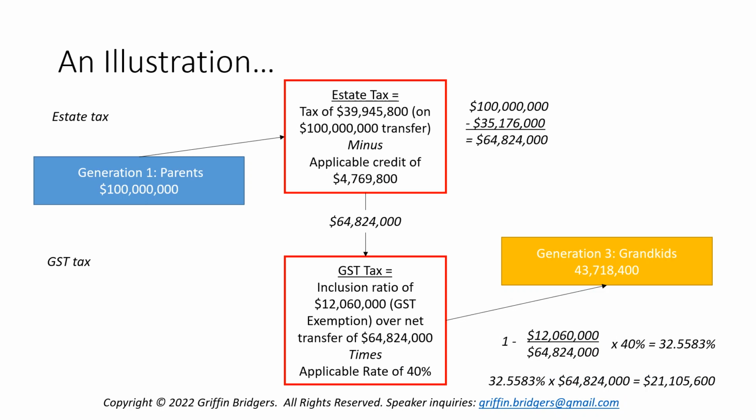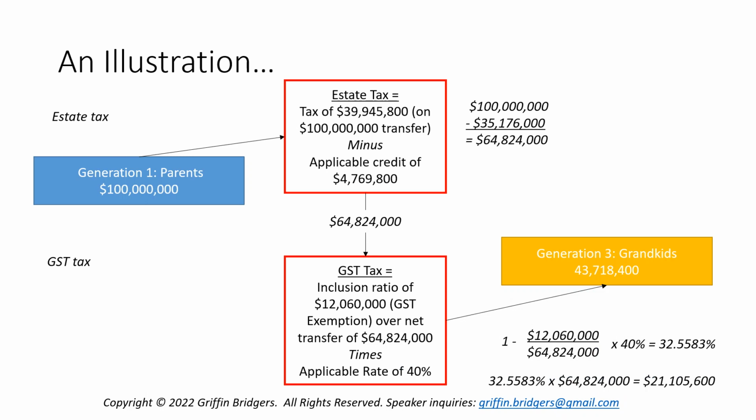And we're going to then, after that estate tax is netted out, look at the GST tax on that amount. So to start with, we really need an inclusion ratio to determine our applicable rate, which we're going to multiply times the highest estate and gift tax rate of 40%.